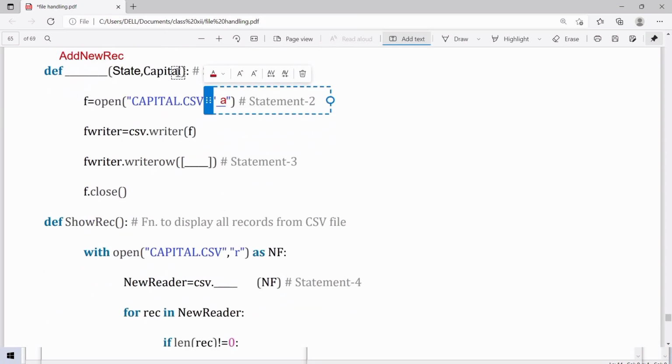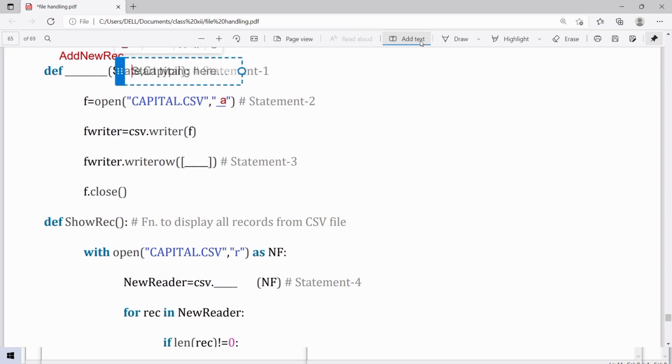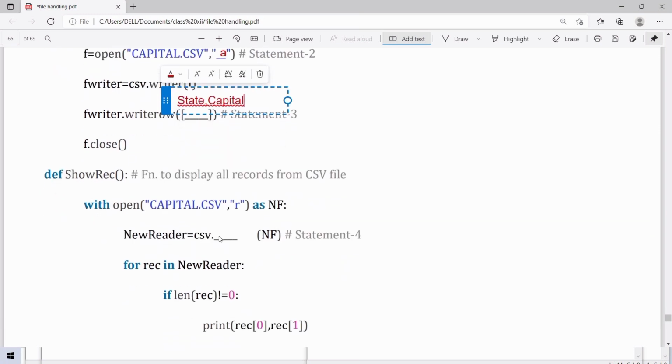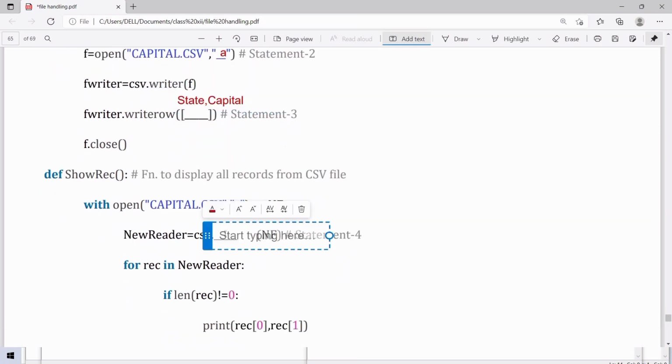Fwriter dot write row, then within bracket we have to write state comma capital. State and capital should be without single quote. If you will write single quote in it, it will be like a header. In statement 3, the answer will be state comma capital.